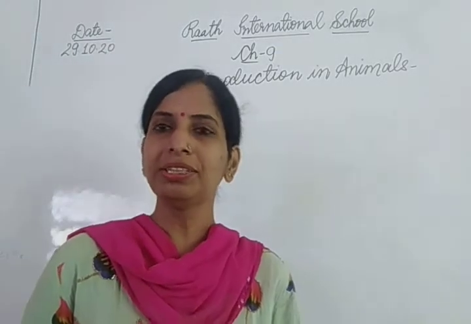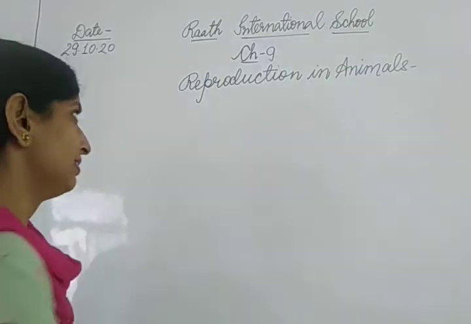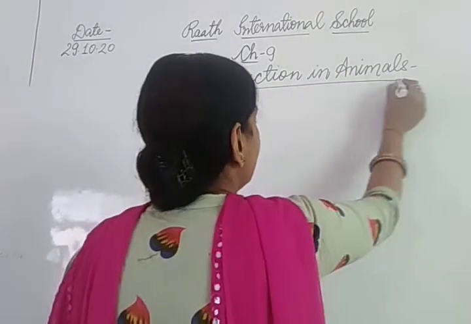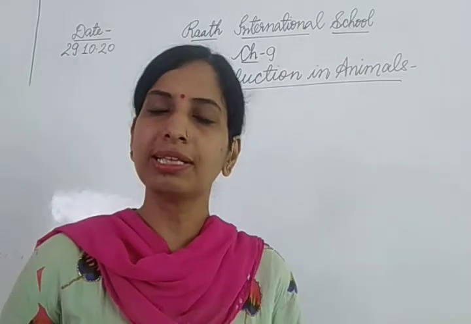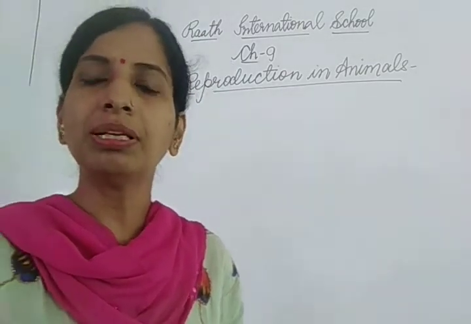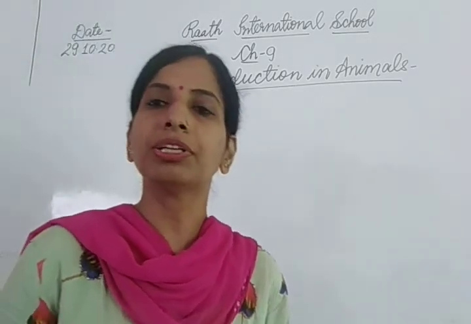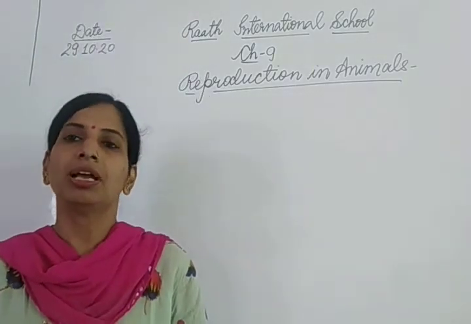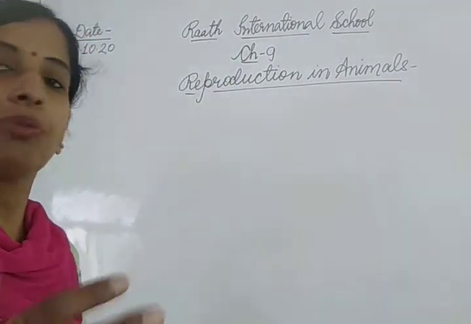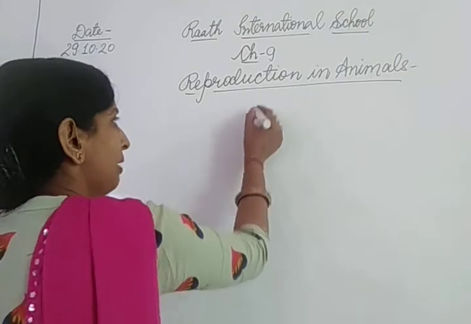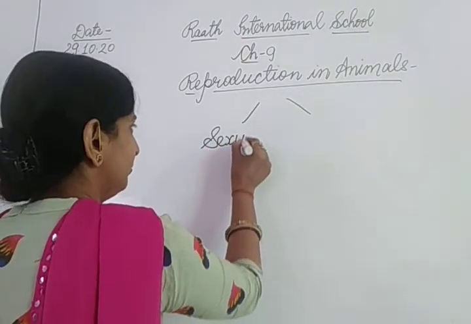Good morning, students. We were discussing chapter 9, reproduction in animals. In the previous video, I told you that reproduction is a process in which an individual gives birth to young ones of its own kind. So, reproduction is a process by which an organism gives birth to young ones of its own kind, and broadly reproduction is of two types: sexual and asexual reproduction.